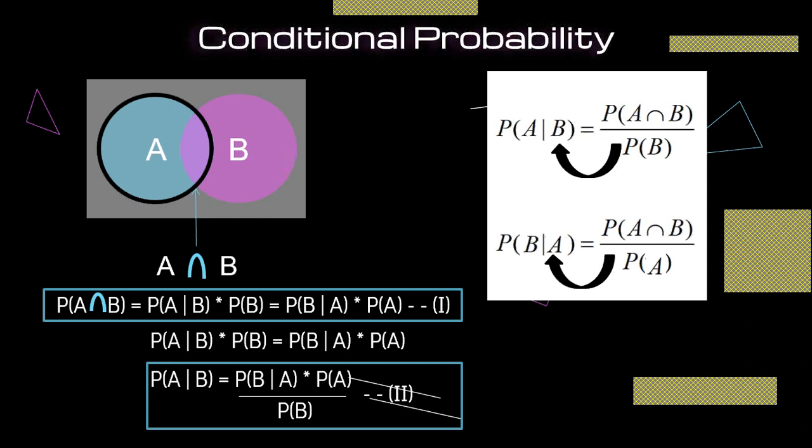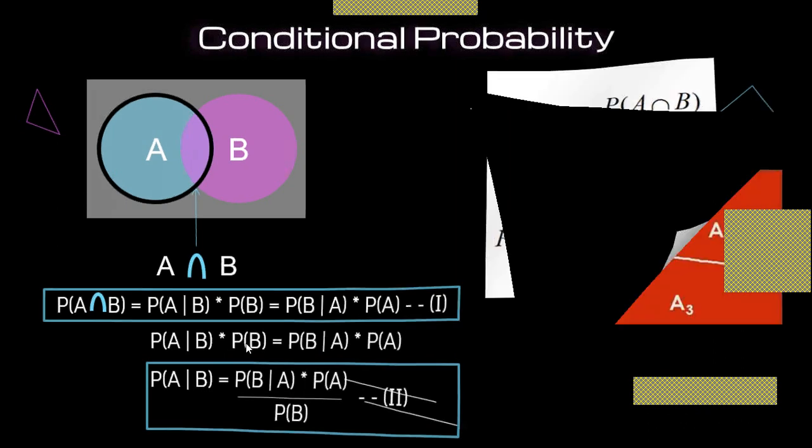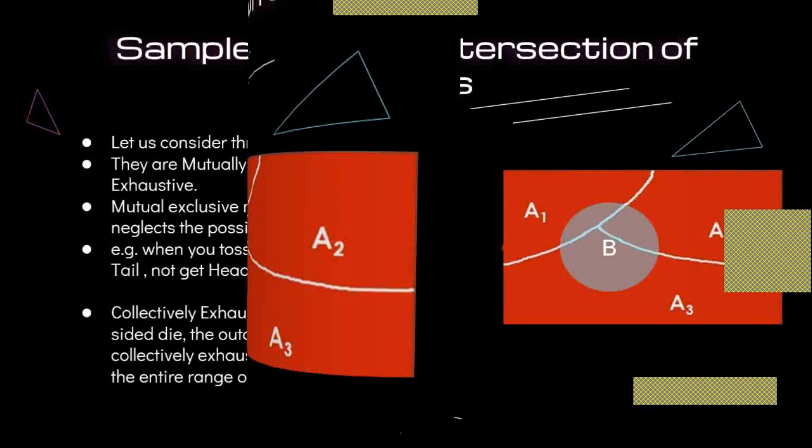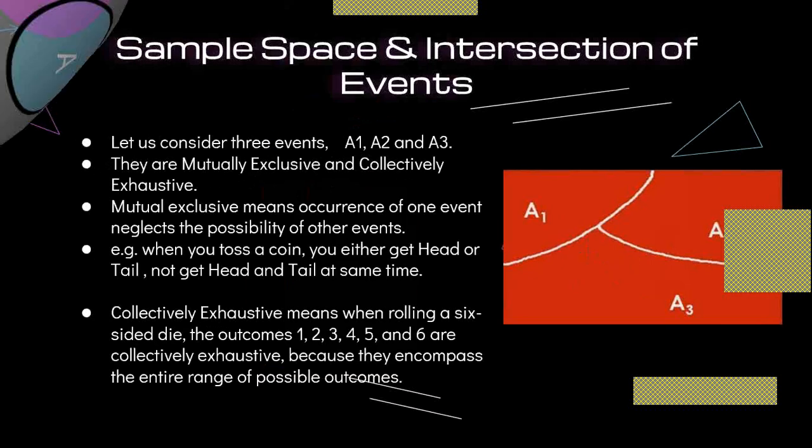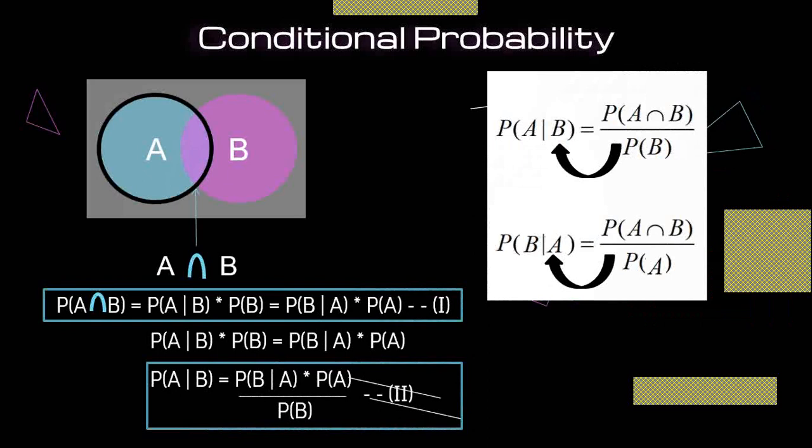Okay. Now in the next step, what are we doing? Probability of A intersection B we have to remove because it is common. And probability of A given B is equal to probability of B given A into probability of A divided by probability of B. And this is called the Bayes theorem.